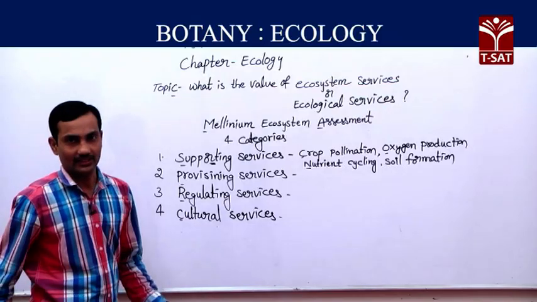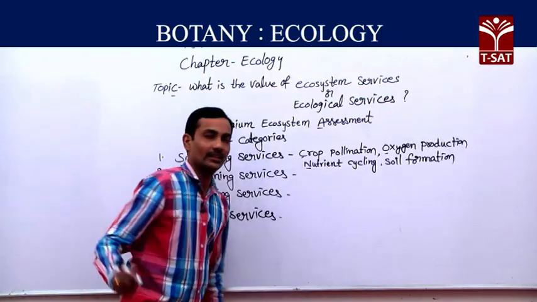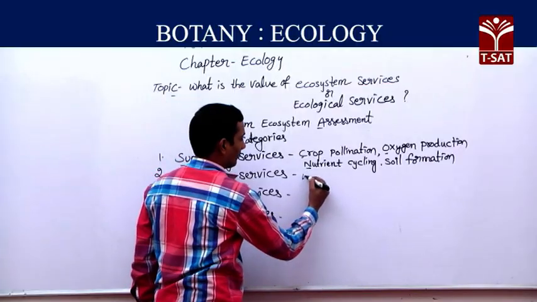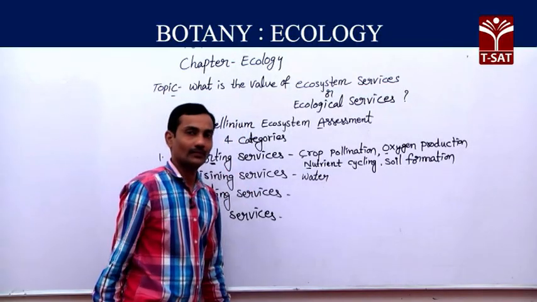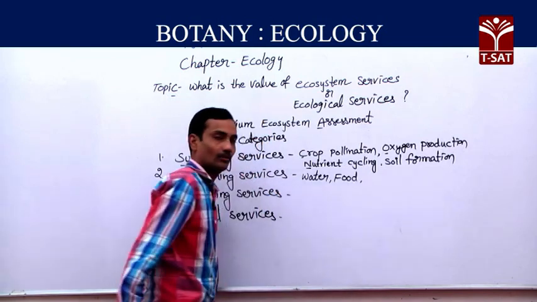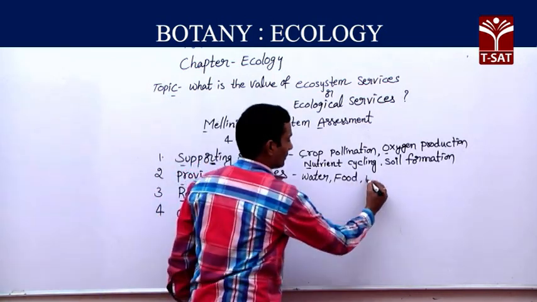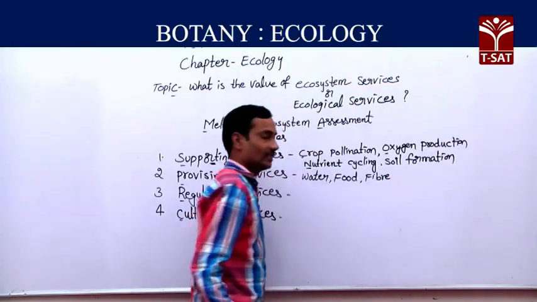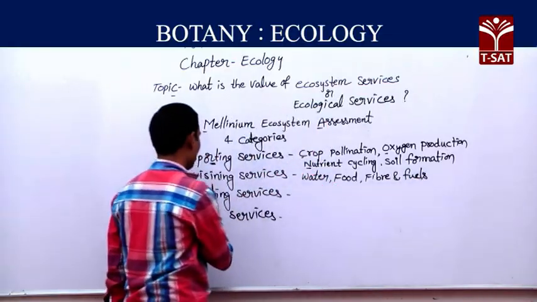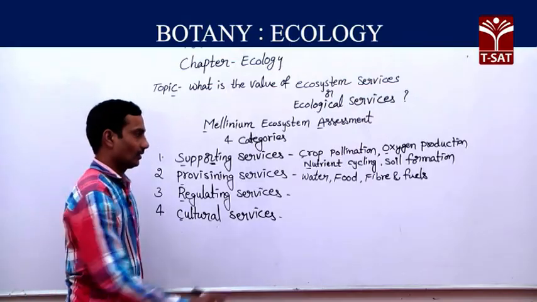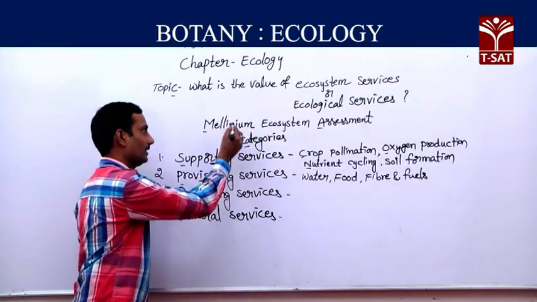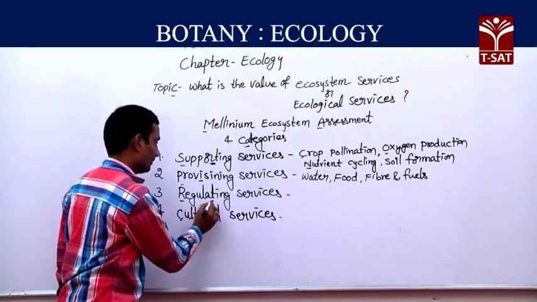Next, provisioning services. The different services placed in provisioning services are like water, a provisioning service. Food, a provisioning service. Next, fiber, a provisioning service. And finally, fuels are also placed in provisioning services. All these ecosystem services are placed in the provisioning services category by the Millennium Ecosystem Assessment.